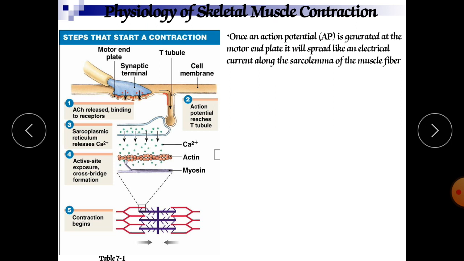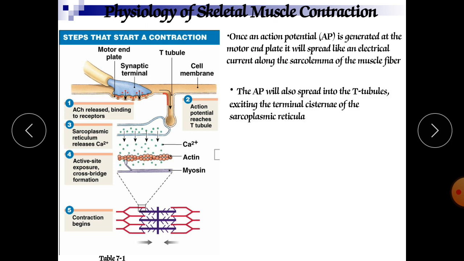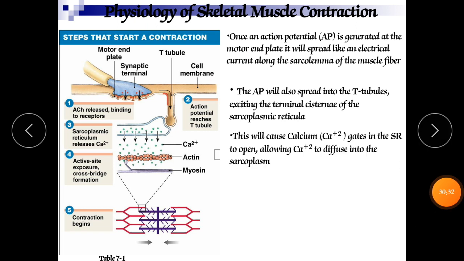Once the action potential is generated at the motor end plate, it will spread like an electrical current along the sarcolemma of the muscle fiber. The action potential will also spread into the T tubules, exciting the terminal cisternae of the sarcoplasmic reticulum. This will cause the calcium channels in the sarcoplasmic reticulum to open, allowing calcium ions to diffuse into the sarcoplasm.